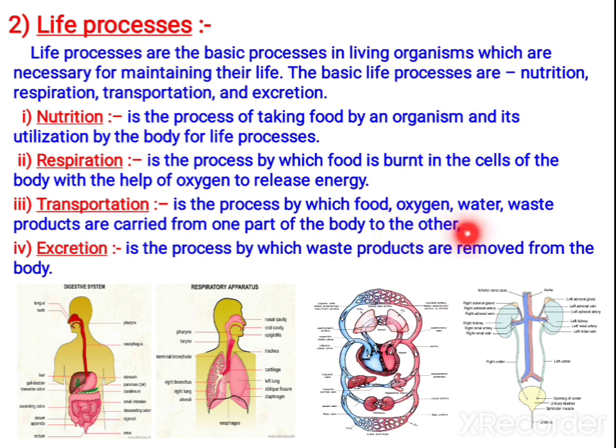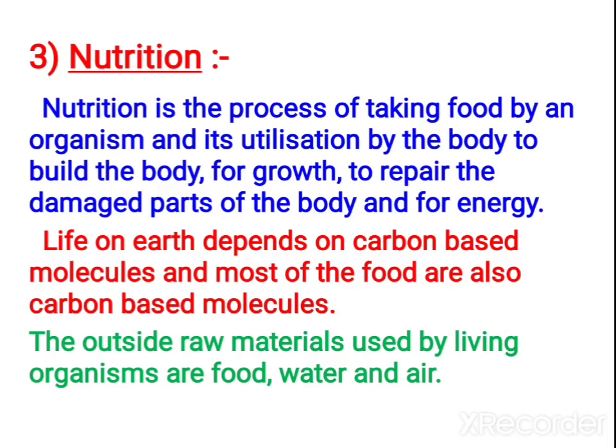Transportation is the process by which food, oxygen, water and waste are all transported from one part of the body to another. Excretion is a process by means of which the waste products are eliminated or removed from the body. These are all various systems: digestive system, respiratory system, circulatory system and excretory system. In this chapter we are going to study all these things in detail. So first let us study regarding nutrition.